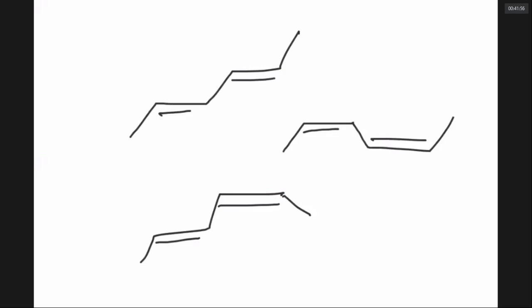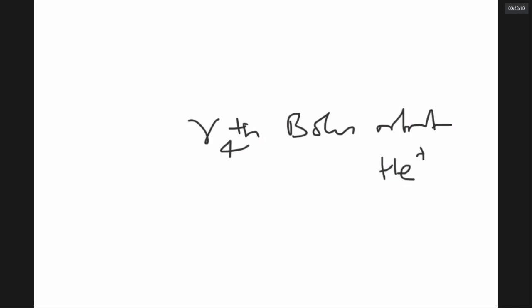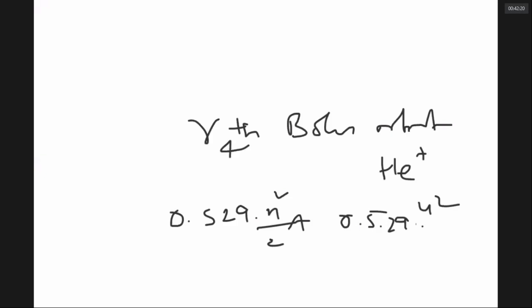So there are three categories of questions. Questions which you can simply answer. Say, what is the radius of the fourth Bohr orbit of helium plus? Well, you have a formula, that is 0.529 into n square by Z, directly in angstroms. 0.529 into 4 square by 2, and then it is 8 into 0.529 angstroms. Easy question, anybody can answer. This type of questions out of 25 will be some 8.